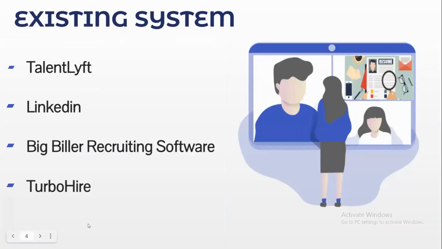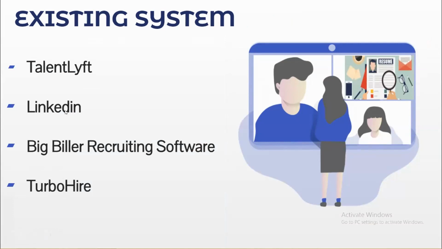Here are some of the existing systems such as LinkedIn and Turbo Hire, which help people to find jobs. This is the list of existing systems which already have a talent recruitment system, such as Talent Lift, LinkedIn, Big Biller recruiting software, and Turbo Hire.